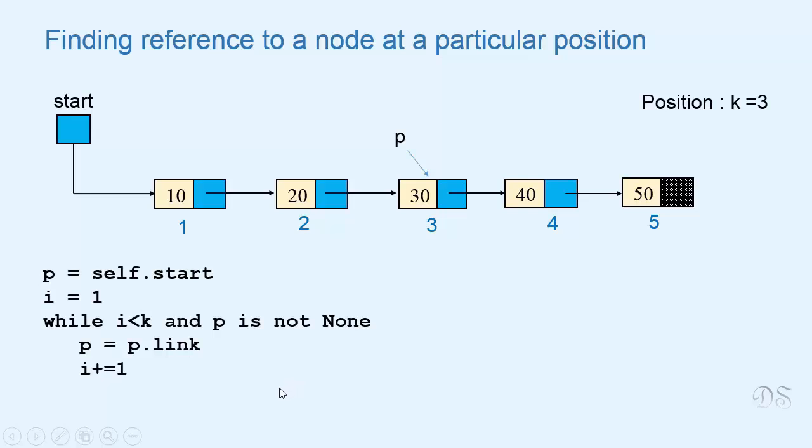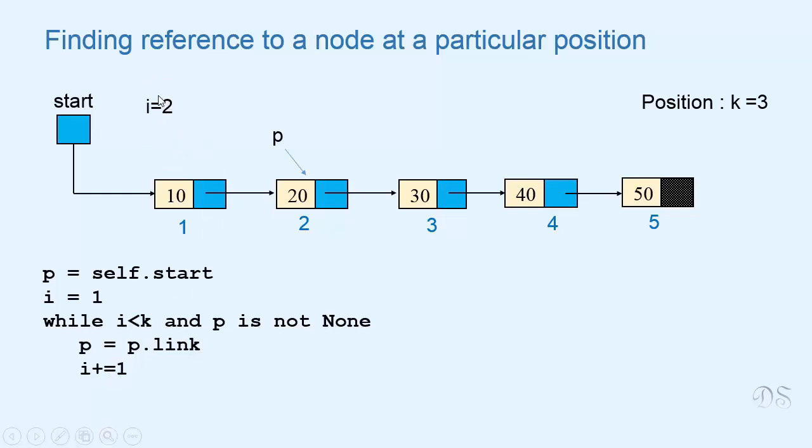Let's see how this code works. Initially, p refers to the first node and i is equal to 1. Now i is less than k and p is not None, so p is moved forward and the value of i is incremented.